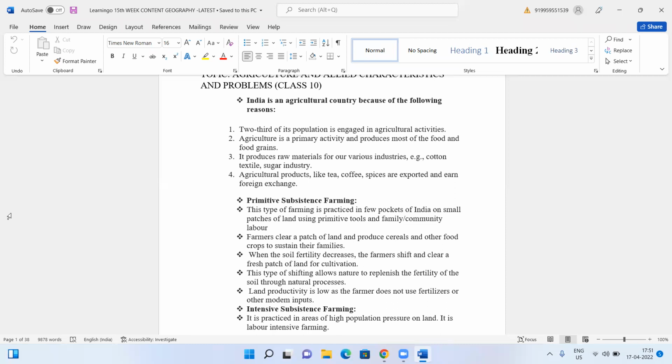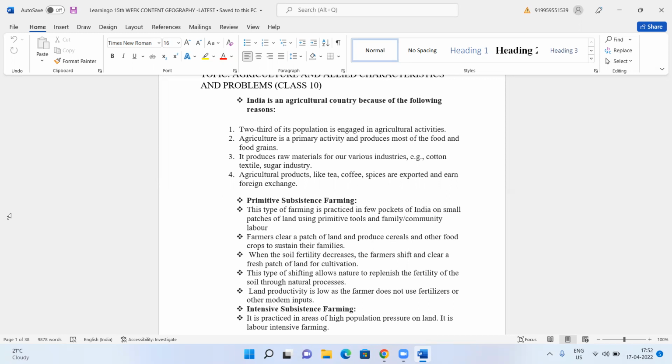Why does the farmer abandon the soil? There is a belief that if you abandon the land like that, the soil will naturally get back its fertility. But the land productivity is very low as the farmer does not use fertilizers or any other modern inputs. That means he will only be using natural substances. He does not use any chemicals, pesticides or insecticides, nothing. That is the reason why the productivity is very low.